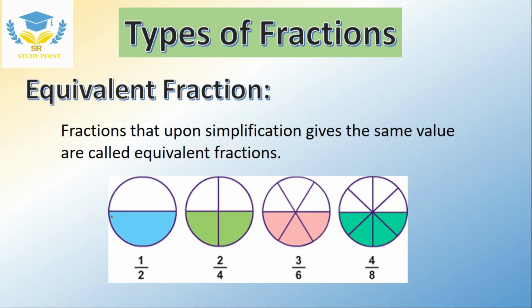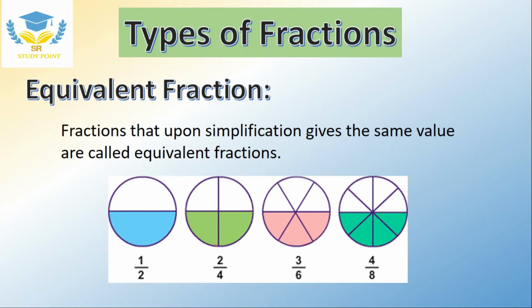Now equivalent fractions. Fractions that give the same value upon simplification are called equivalent fractions. You can see here, the same portion has been shaded, but their numerical values are different. Like 1 upon 2, out of 2, 1 is covered, out of 4, 2 are covered, out of 6, 3 are covered, and out of 8, 4 are covered. But when you look closely, you can see the same portion has been covered in each.